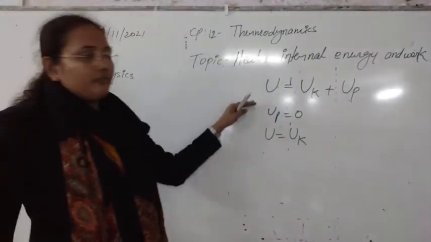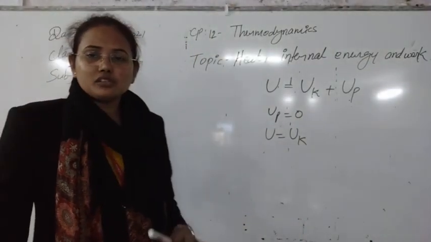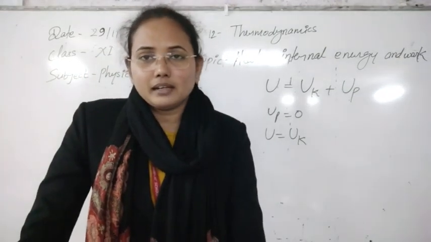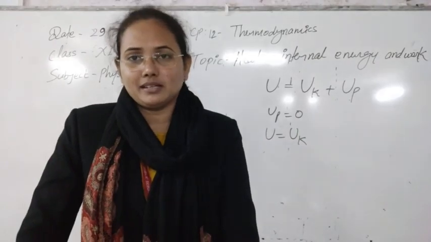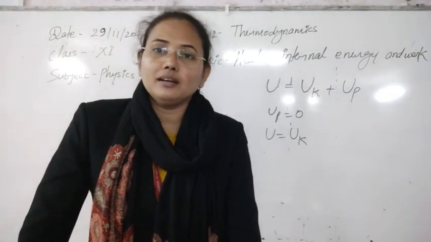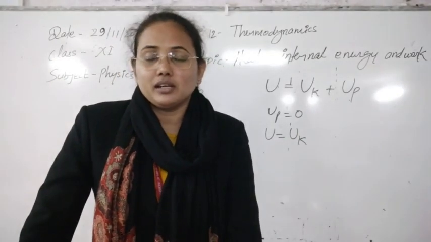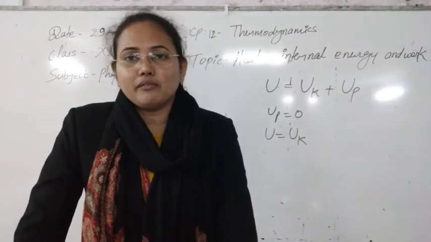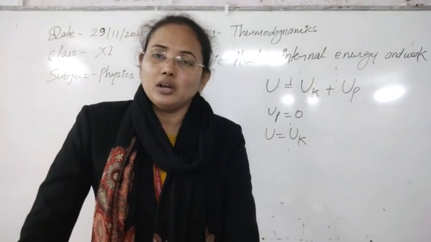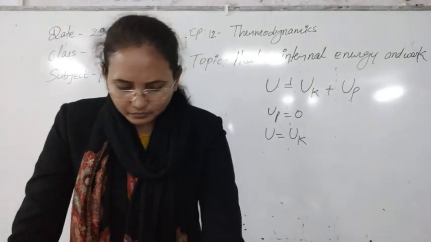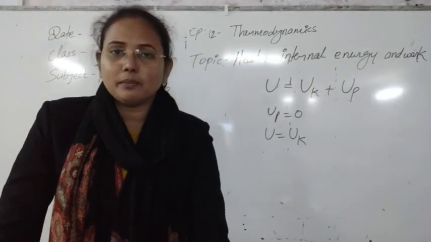Here in thermodynamics we are studying things at the macroscopic level, meaning for the whole system we are discussing here, okay? Not for a particular molecule. For the particular molecule we will study in kinetic theory, or in the next chapter. So I think this topic is clear.